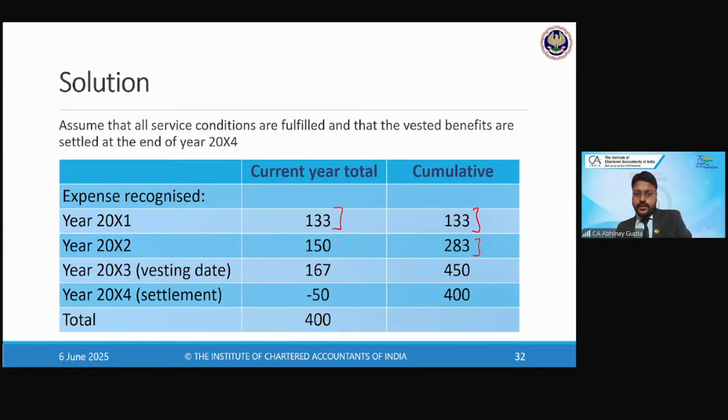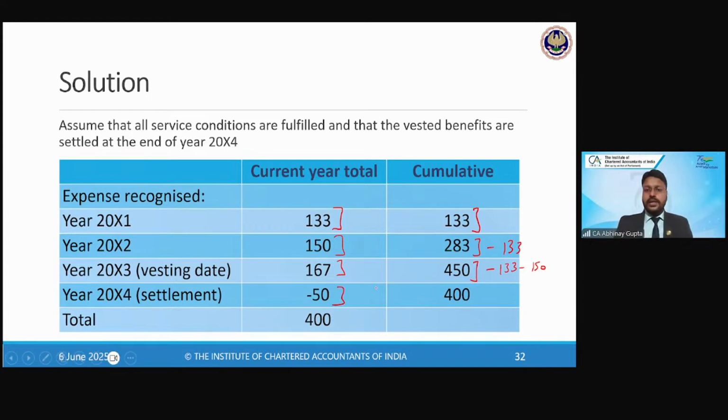So 150, that is 283 minus 133. For the third year, it would be 450 minus 133 minus 150, right? Would be the 167, right? And 50 rupees would be the reversal because of the fair value gain, right?